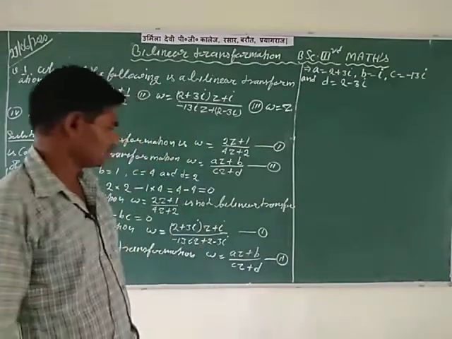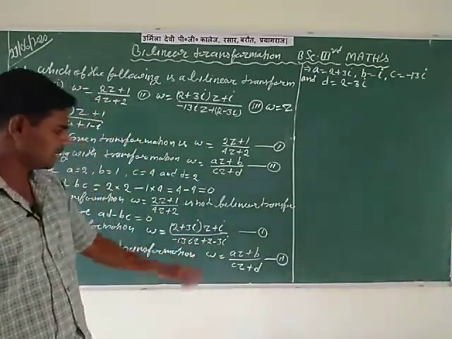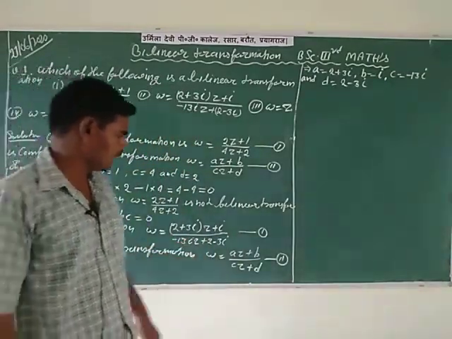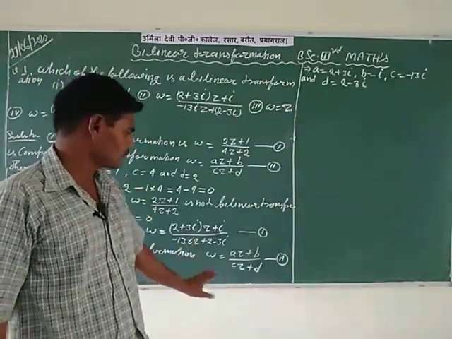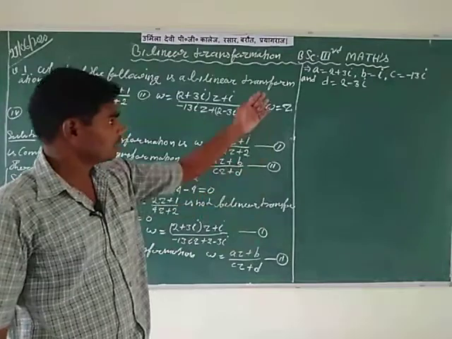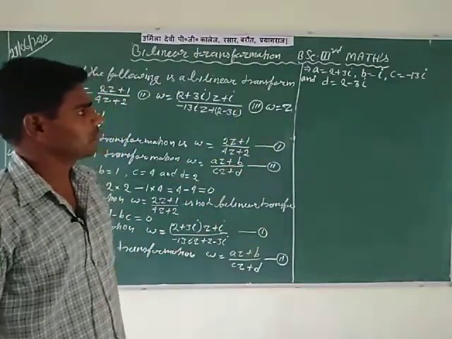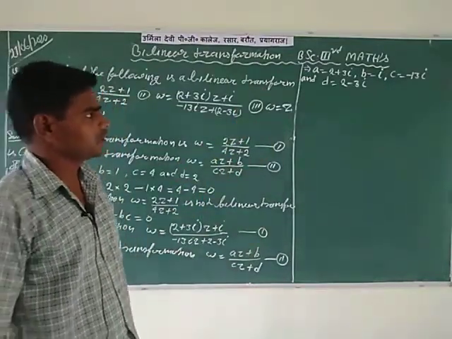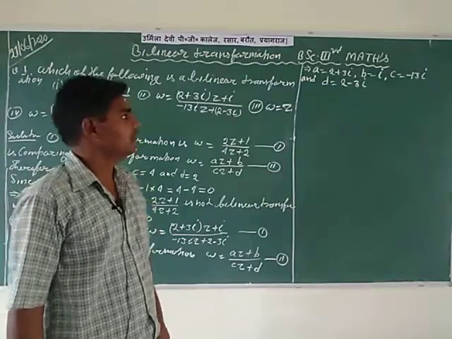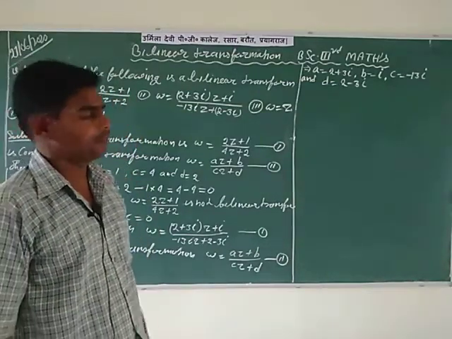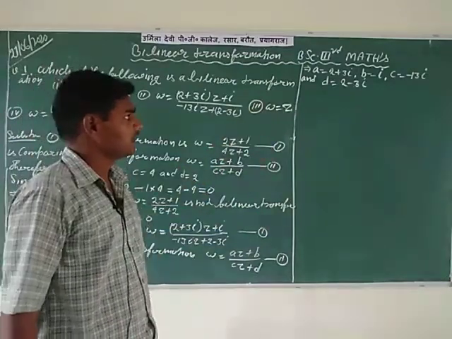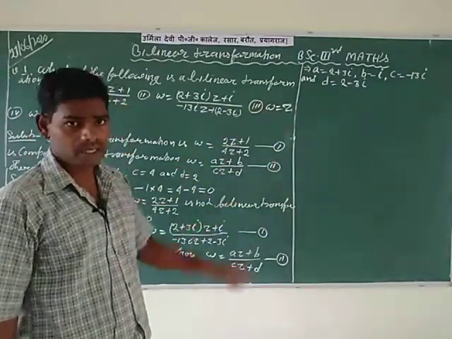So after comparing the given transformation with the az plus b divided by cz plus d transformation, the values of small a, b, c, d are: a is equal to 2 plus 3i, b is equal to small i, c is equal to minus 13i, and last d is equal to 2 minus 3i. Here all these values are complex numbers.